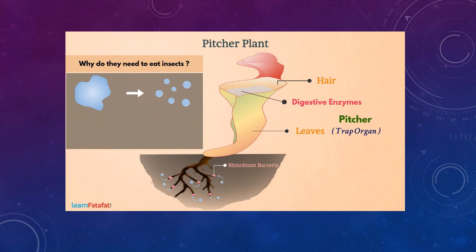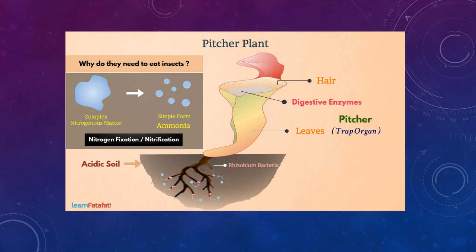The process of conversion of complex nitrogenous matter into simple forms such as ammonia that can be used by plants is called nitrogen fixation or nitrification. Because of acidic soil, the process could not be completed. In such cases, the plants search for other sources of food which is nothing but the insects.